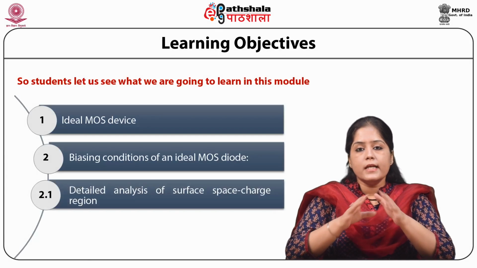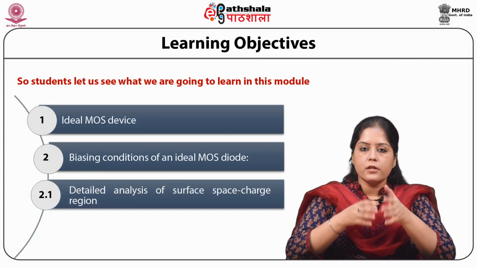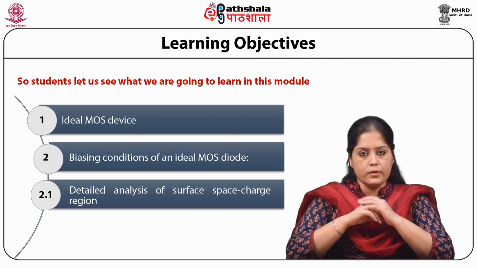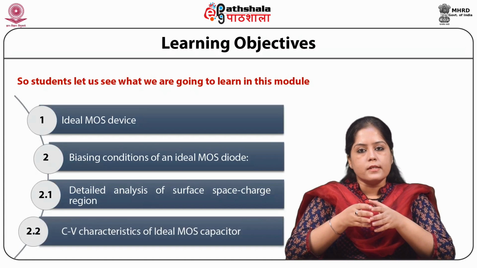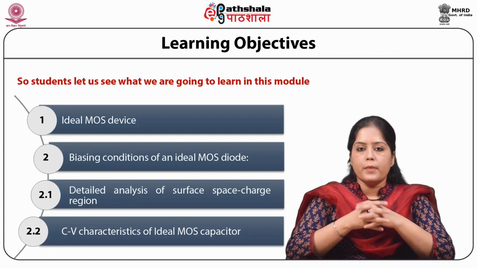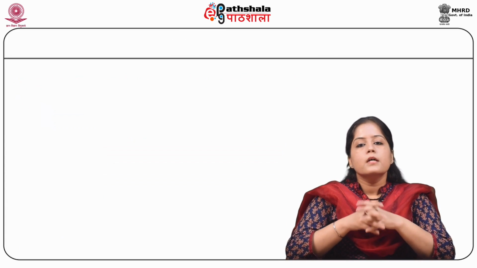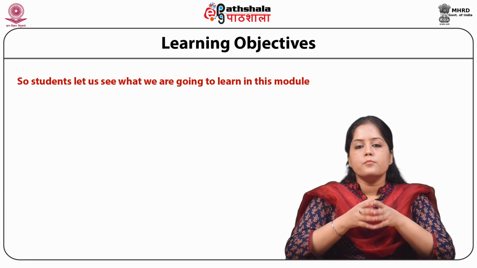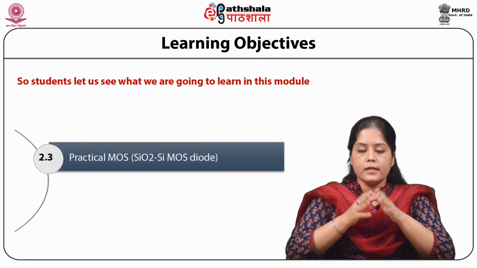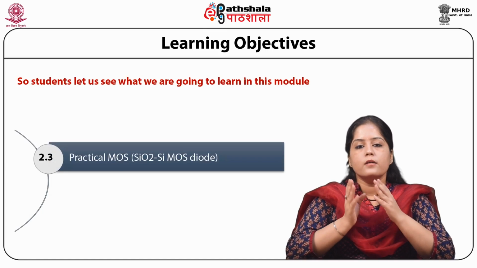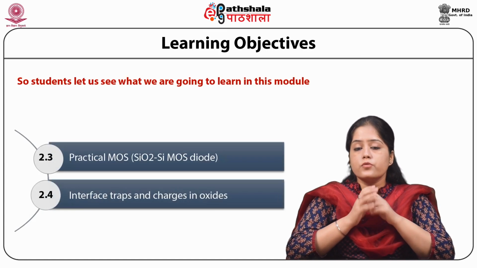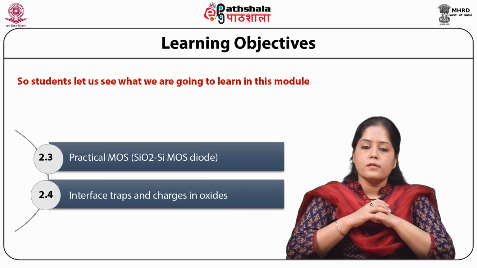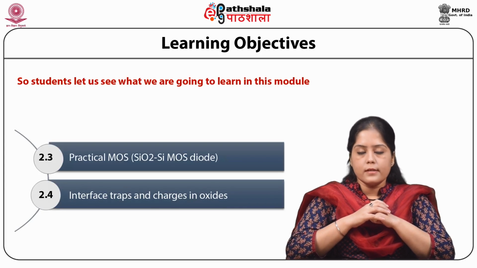Third, the detailed analysis of the surface space charge region. Fourth, the CV characteristics of ideal MOS capacitors will be discussed. Next, we will also discuss the practical MOS, that is the SiO2-Si MOS diode. And lastly, the interface traps and charges in oxides will be discussed.